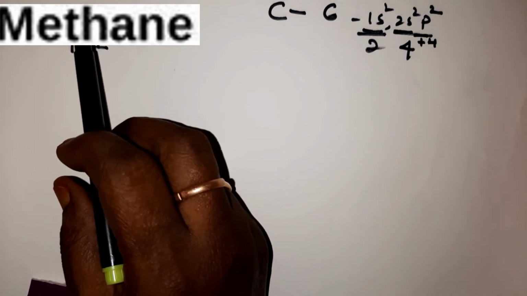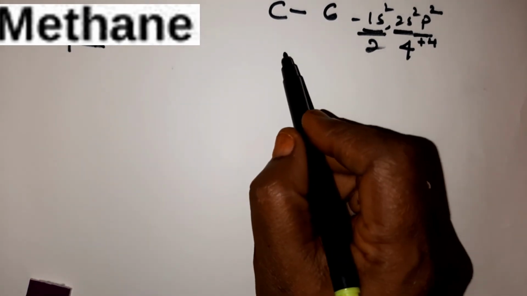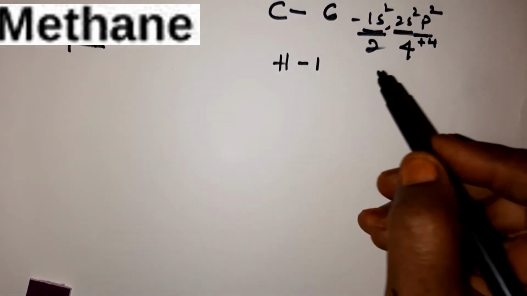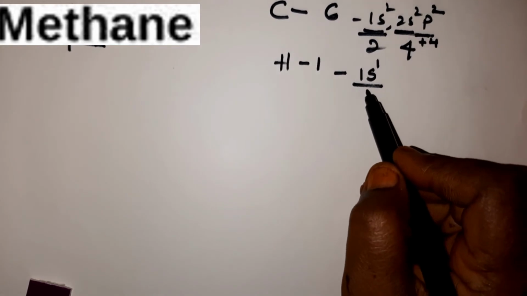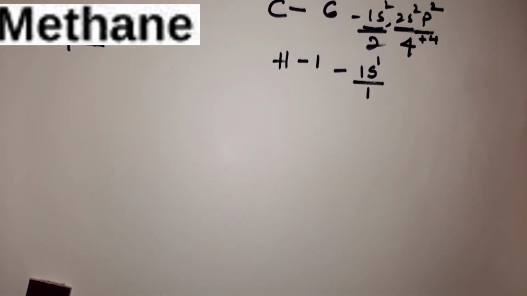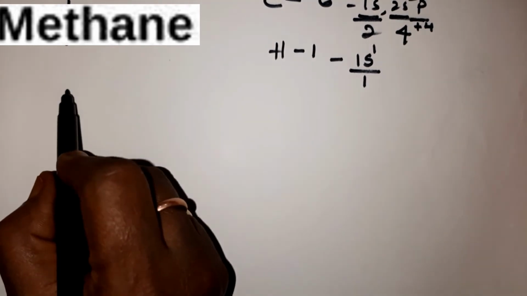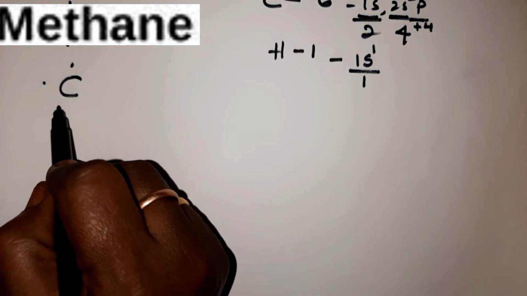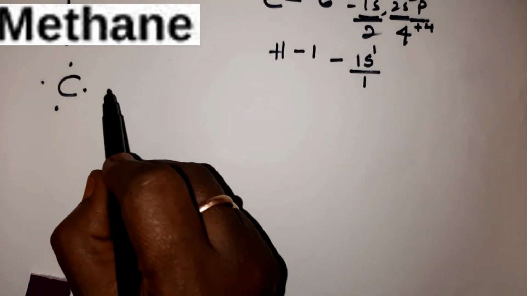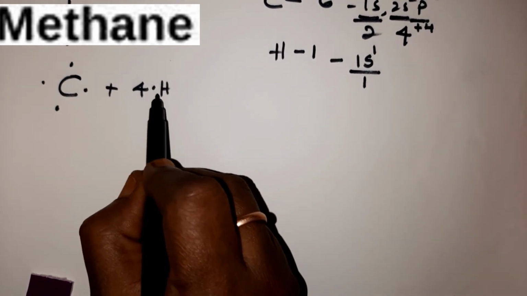We have only one carbon. So, one carbon atom is in need of 4 electrons. If you take hydrogen, hydrogen atomic number is 1. Electron configuration is 1s1. So, it has got 1 electron in the outermost shell. But we have 4 hydrogen atoms, children. How many hydrogen atoms? 4. So, how do you write? So, carbon 4 electrons, 1, 2, 3, 4. Okay, children. Plus hydrogen, 4 hydrogen atoms are there.